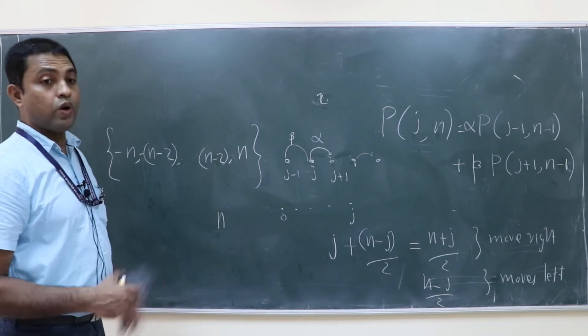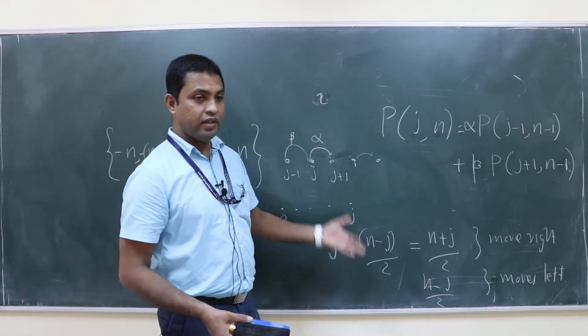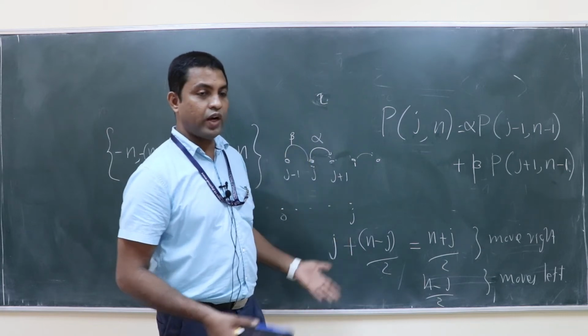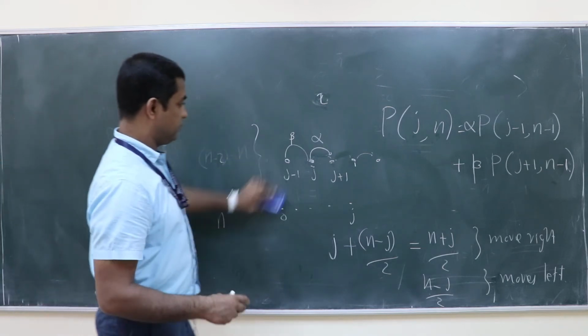Now you can understand, because to move right, what is the probability? Alpha, right? And to move left, beta. So what will be the total probability now to reach site j?